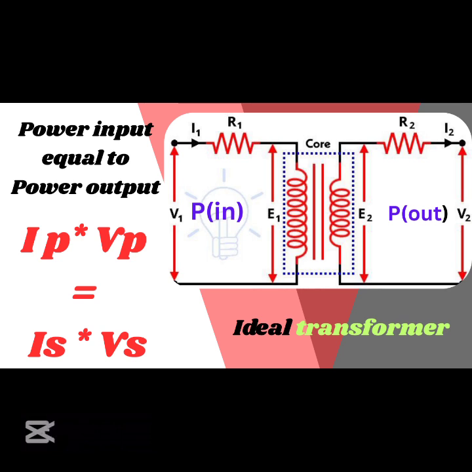Although in practical transformers, there are minor losses due to heat, hysteresis, and eddy currents. But high-efficiency transformer designs minimize this. Therefore, in a practical transformer, there is a little deviation between input power and output power. But ideally, power remains constant.